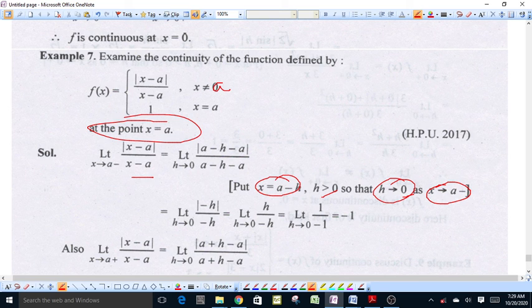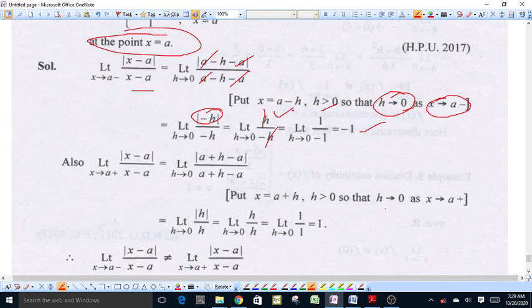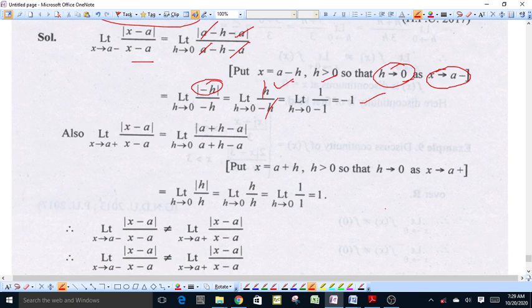Here we have put x equal to a minus h, and after simplification, this will be equal to limit h approaches 0 of modulus of minus h upon minus h. Modulus of minus h will be equal to h, which cancels out. The left limit of this function comes out to be minus 1.